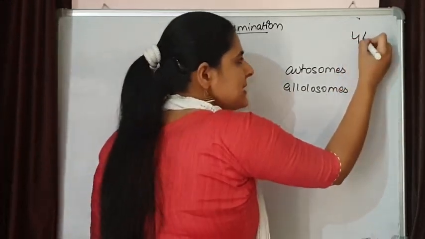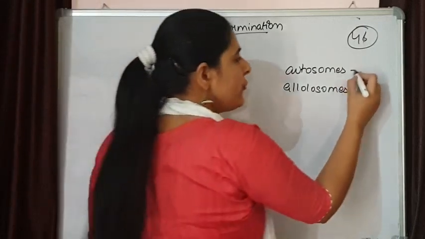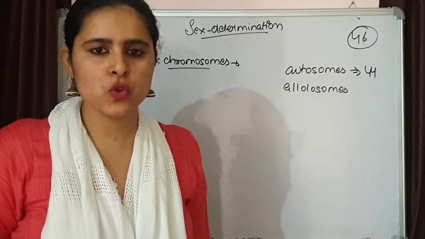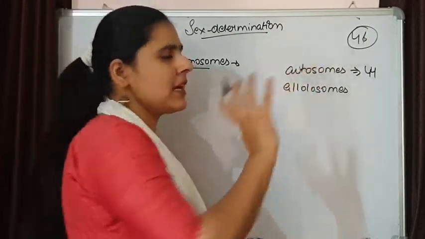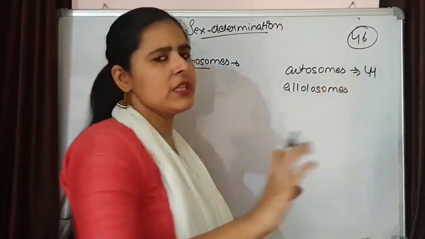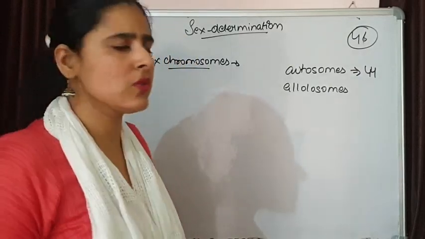Out of 46 chromosomes that are present in the nucleus, 44 chromosomes are autosomes. They behave as autosomes, which means they do not have any genes related to the sex of the individual. The genes they have are performing other functions of our body.